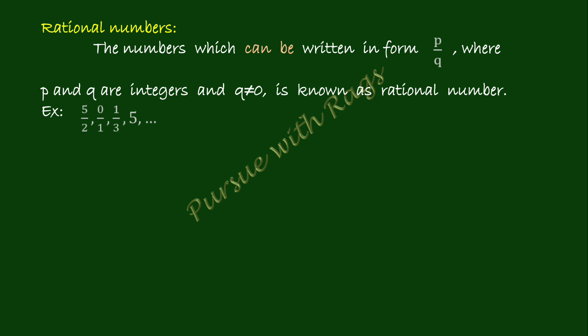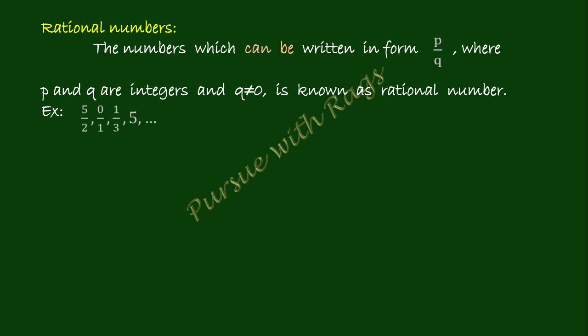So here I have given a few examples. 5 by 2. 0 by 1. 0 by 1 is what? 0, right? So 1 by 3, 5. What about Q in the case of 5? 5 by 1 is what? 5, right? So all the natural numbers, whole numbers, integers, everything are what? Rational numbers. They can be written in P by Q form.